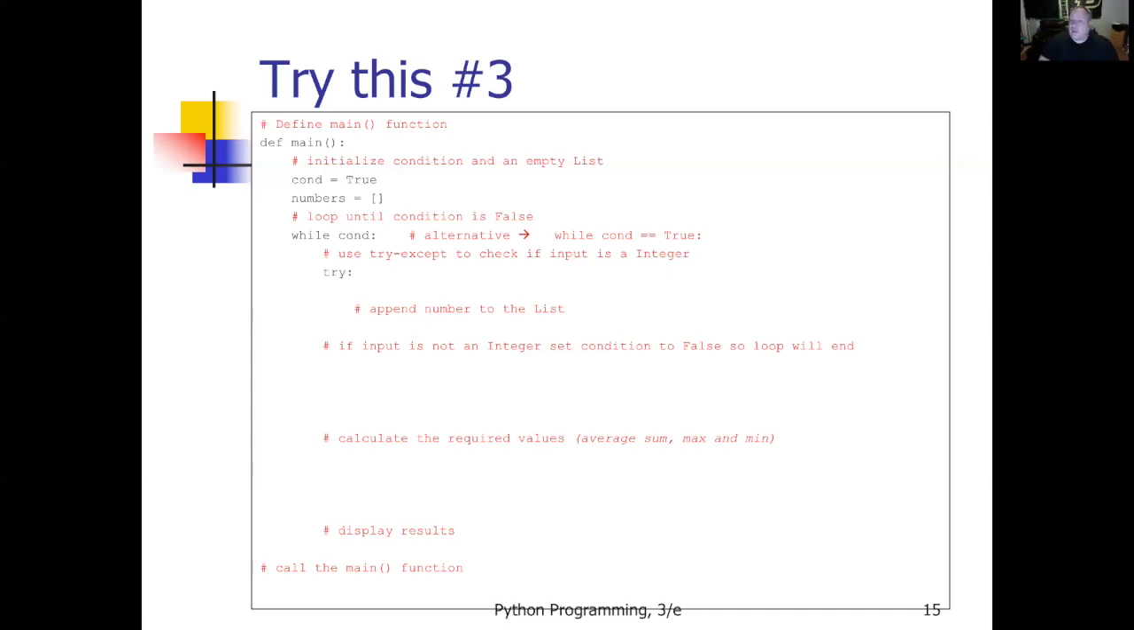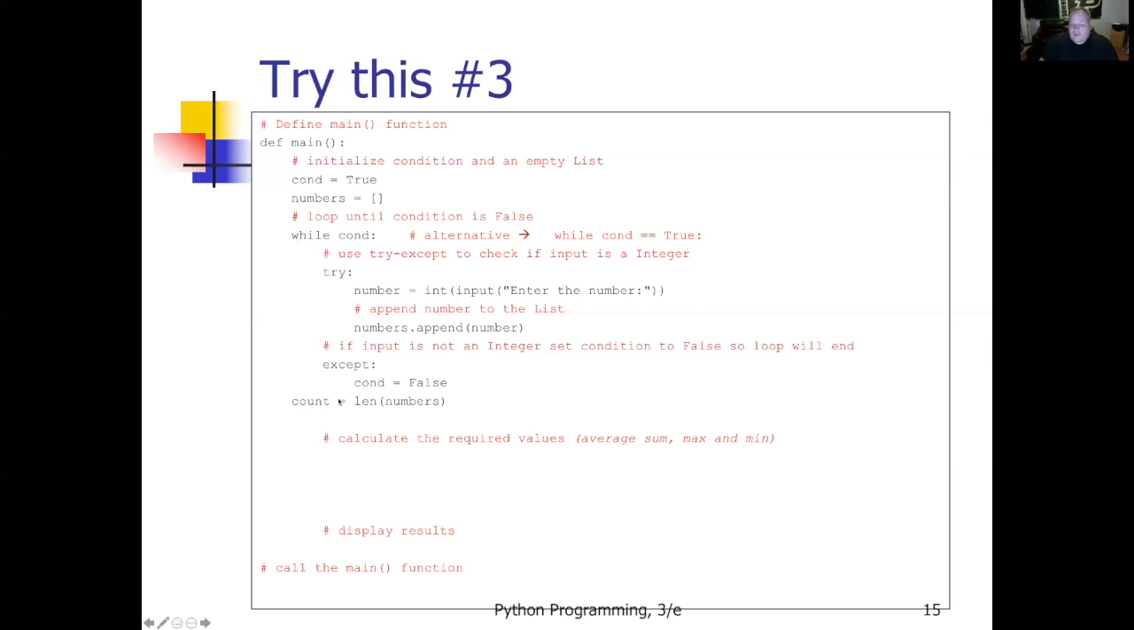Try, so this is execute a statement and see what happens. Number equals int input, enter the number. If I typed in Bob, that would give an error message. If it didn't give an error message, if it worked, it's going to append the integer to a list. If it did give an error message, this except portion is going to be run. It's going to set condition equals false, which ends the loop.